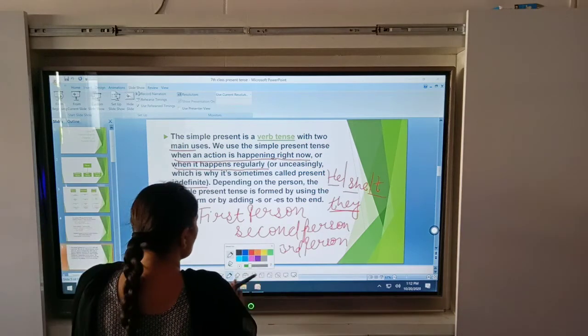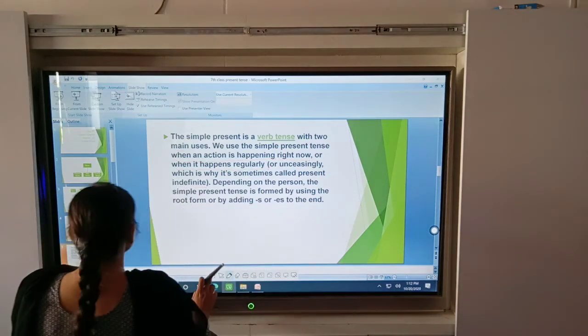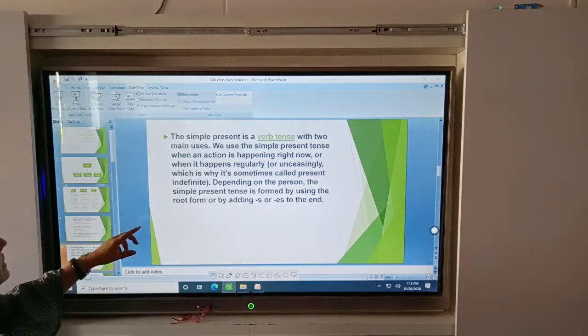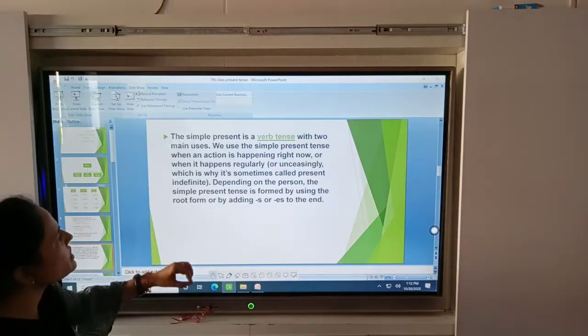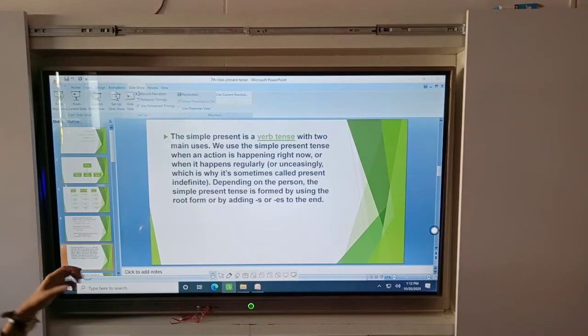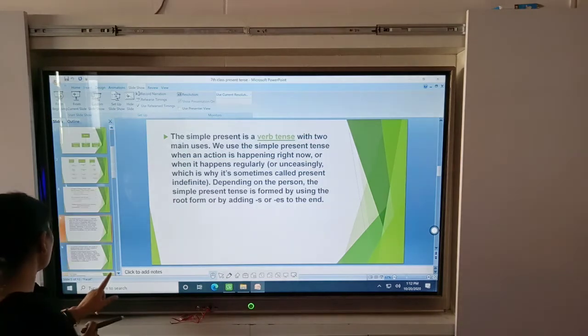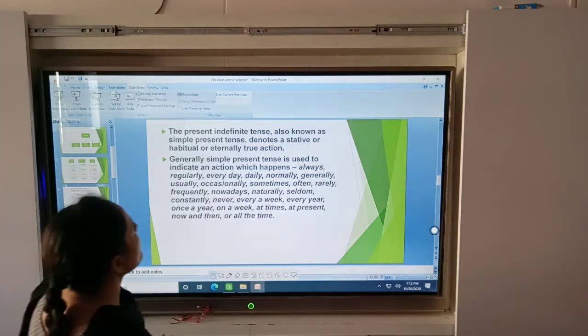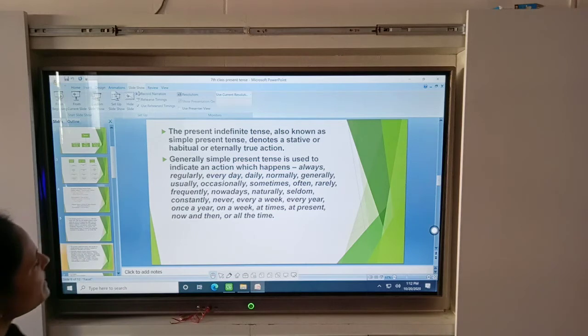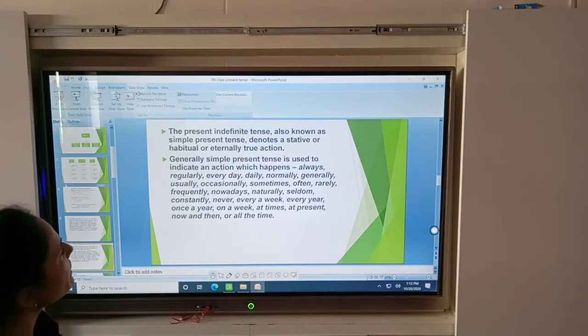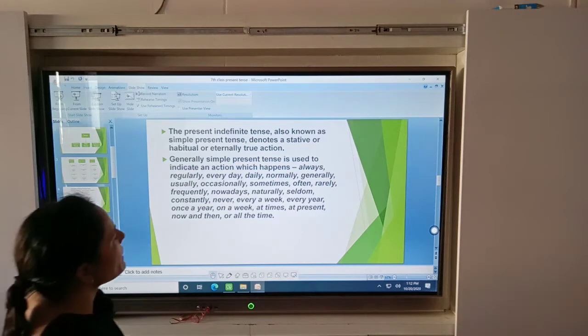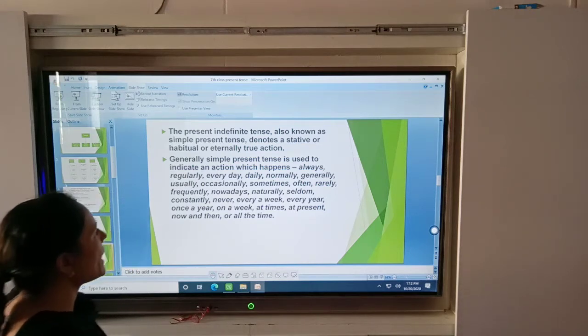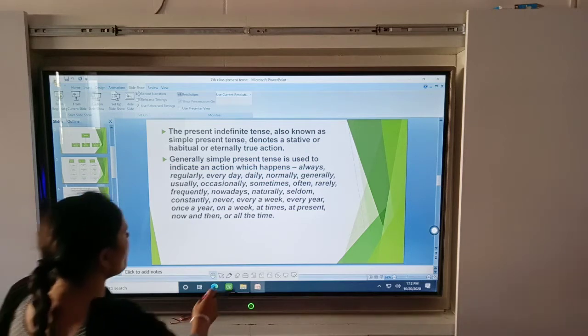Okay, yes, now look at the next slide. I hope you are clear on this. The simple present tense is mainly used for an action happening right now. Okay beta, yes, look at this. The present indefinite tense is also known as the simple present tense. Okay, habitual action, eternally true action. Generally, the simple present tense is used to indicate an action which happens always.